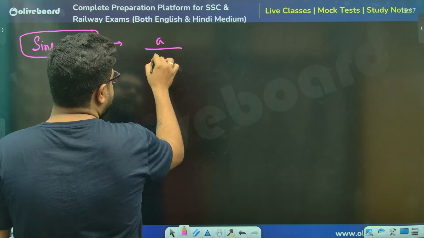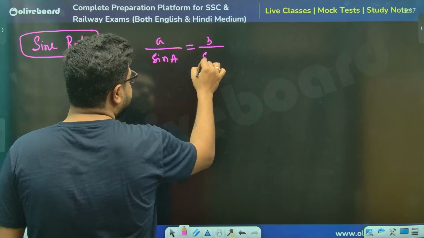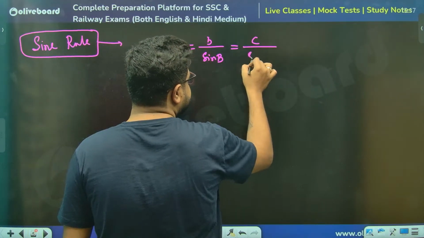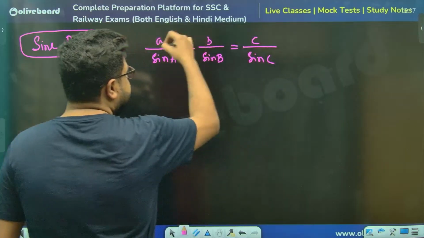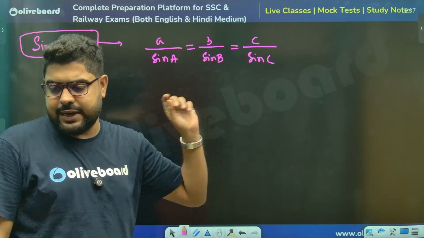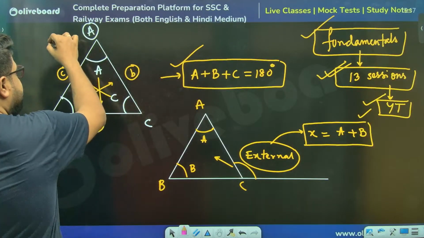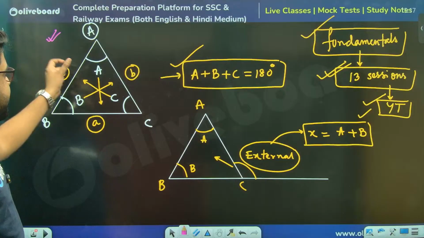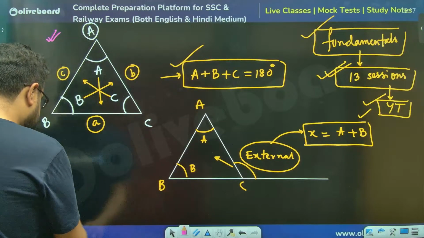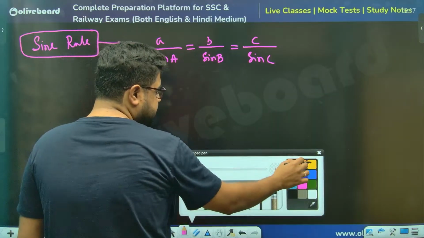The sine rule says a by sine A is equal to b by sine B is equal to c by sine C. These a, b, c are smaller letters, so these are sides, and angles A, B, C are in the denominators.